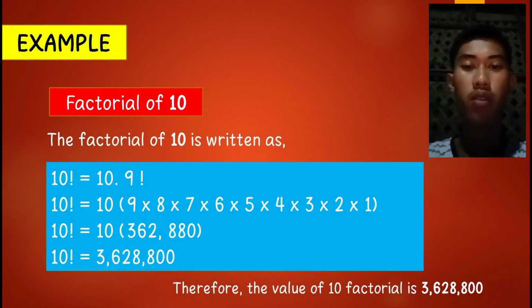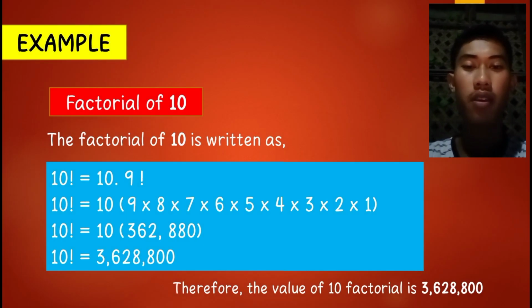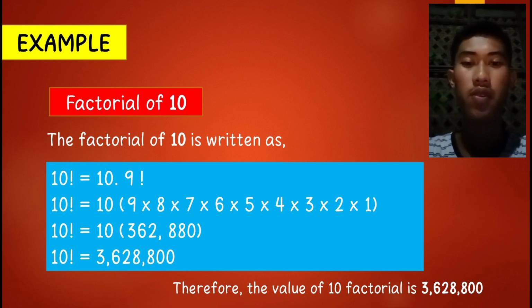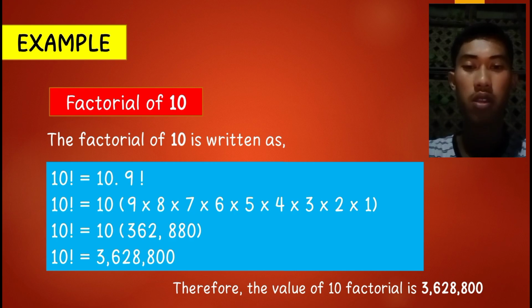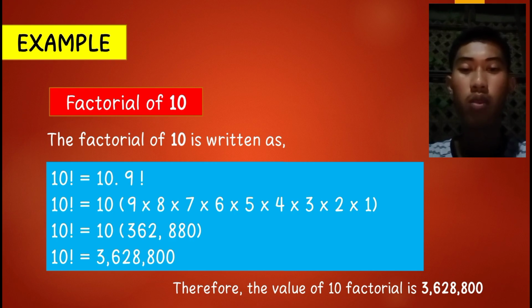Here is an example: the factorial of 10. The factorial of 10 is written as 10 times 9 factorial. So 10 times 9 times 8 times 7 times 6 times 5 times 4 times 3 times 2 times 1. So 9 times 8 times 7 times 6 times 5 times 4 times 3 times 2 times 1 is 362,880.